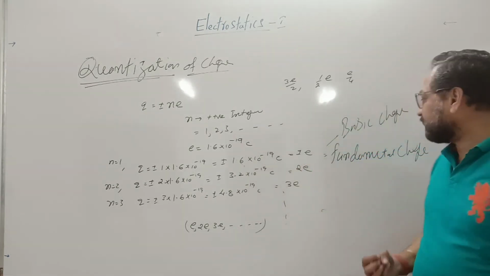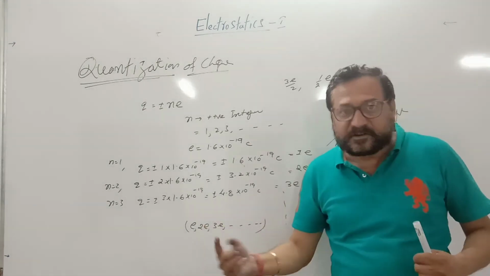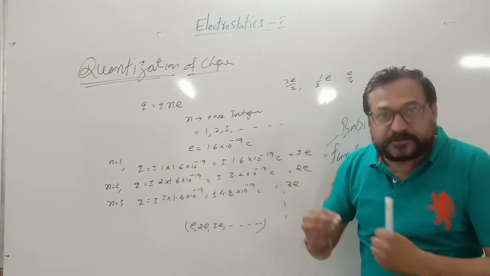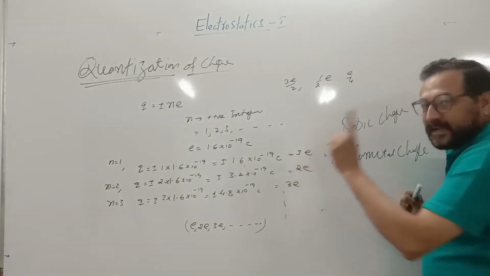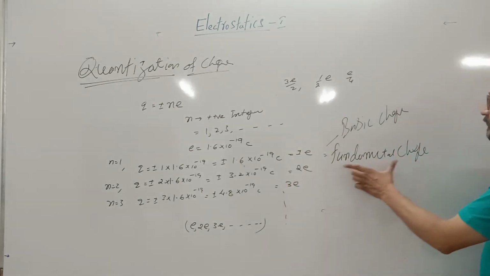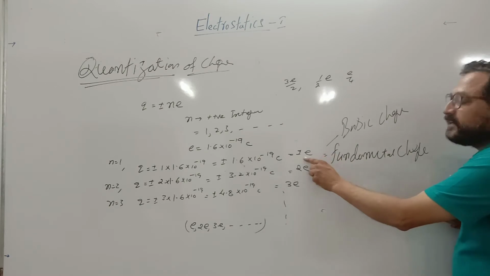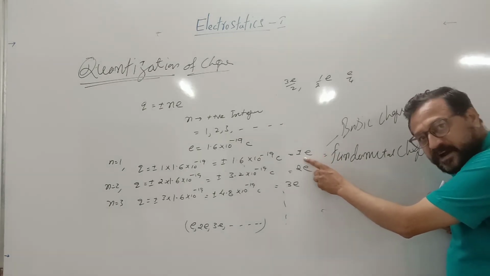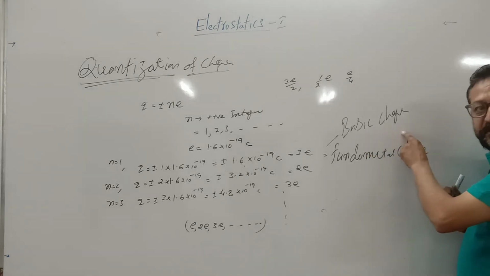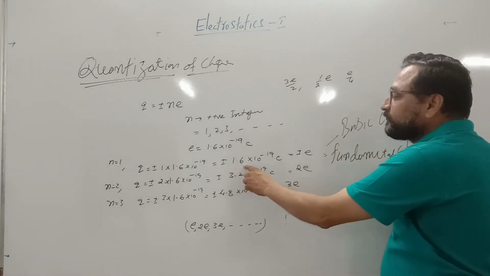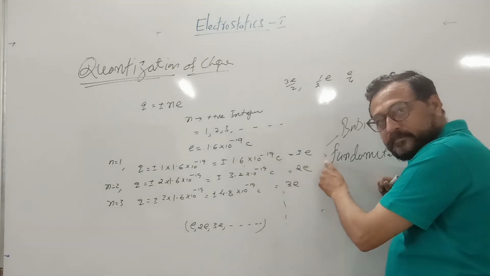The concept says that it is the least possible value of charge on a body. The least possible value of charge on a body, that is e. That single charge of an electron is called fundamental charge. Again, we define the least possible value of charge on a body as fundamental charge, or basic charge, and its value is 1.6 × 10^-19 coulomb.